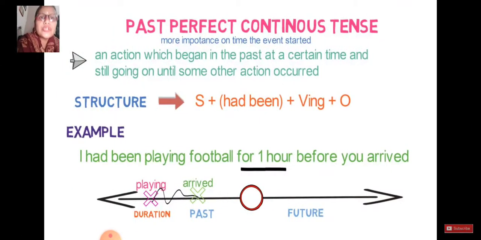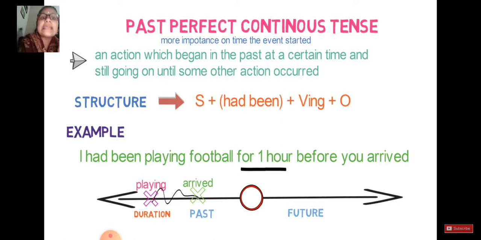If you move forward to past perfect continuous tense, now what you have to remember is that it is an action which began in the past at a certain time and is still going on until some other action occurred, as it's a past perfect. So that is the reason some other action is required. But most important is the time that tells when the event was started. It always comes with had been plus verb plus ing.